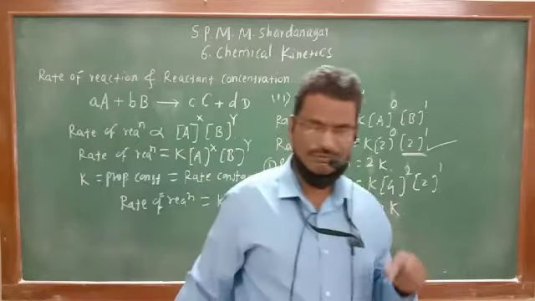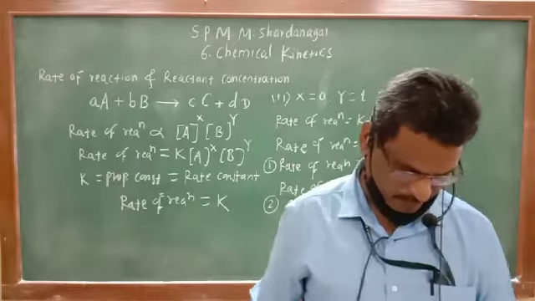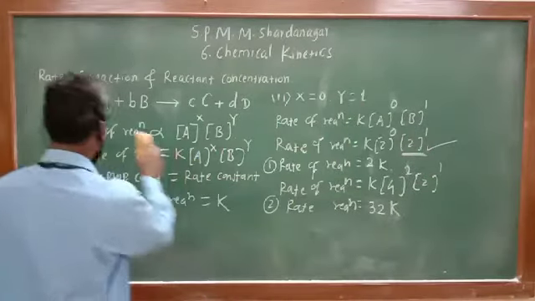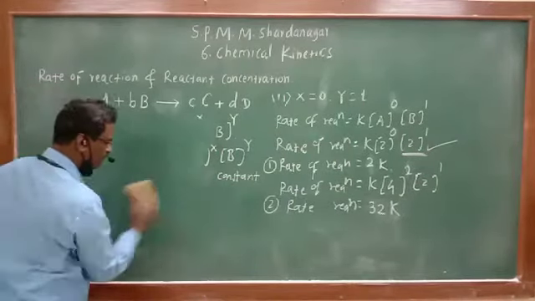Now here we are taking the example from your book in order to study the rate law. They have given one example. That example I am looking over here. See the solution of the example given in your book. They have given concentration of A, concentration of B, and rates of reaction.